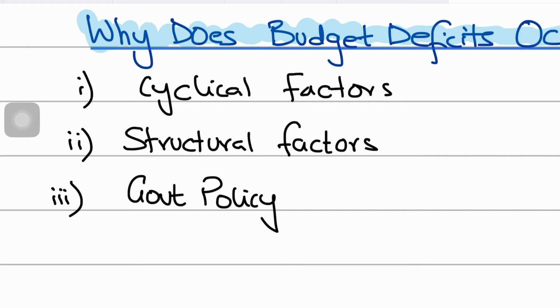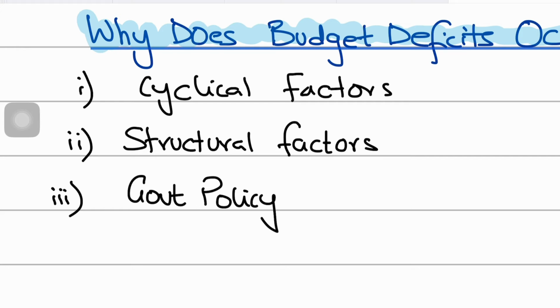And so it follows that even when the economy is performing as well as it possibly can, the government will still not be earning enough tax revenue to fully cover its government spending. And hence we will have a budget deficit, which would be the structural cause of that deficit, given the name of a structural deficit.